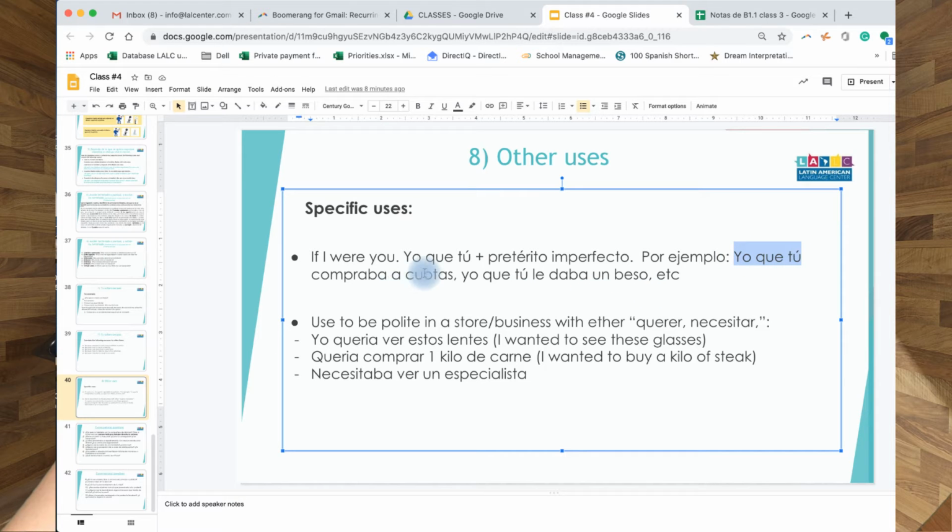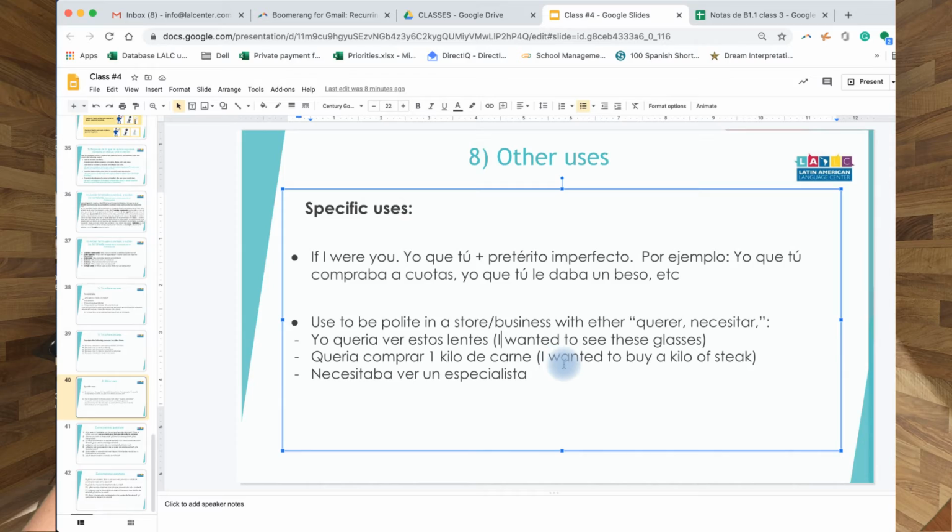For example, yo que tú compraba a cuotas. If I were you, I would have bought in installments. Or if I were you, I would have given him a kiss, for example. You see? So yo que tú, if I were in your shoes. In English it would be I would have done that, but in Spanish you use the imperfect after that, it's a rule, like always.